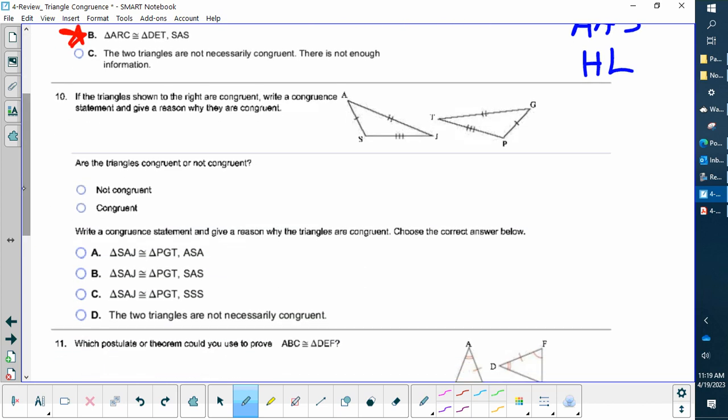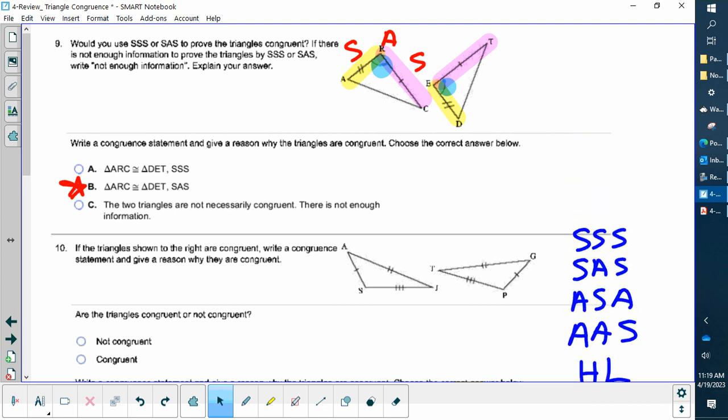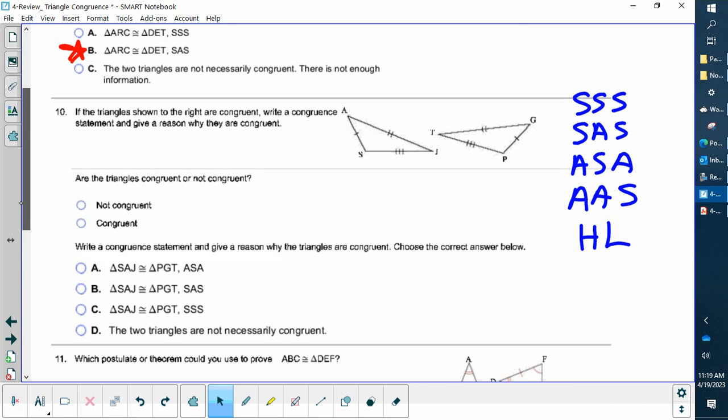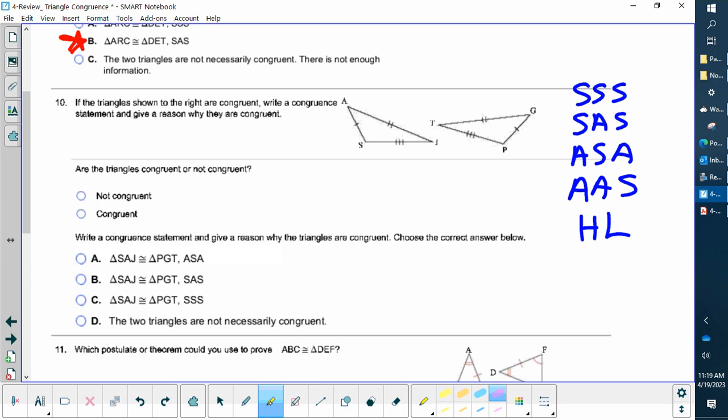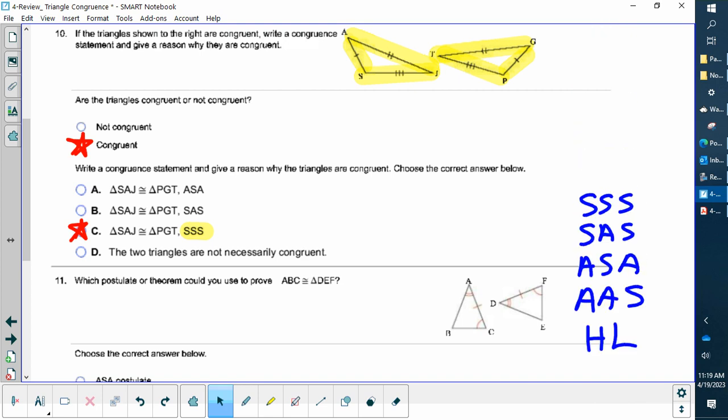Are they congruent? I'm going to slide this down so we can look at the next problem. And the answer is yes. Look at side, side, side. 1 tick mark, 1 tick mark, 2 tick marks, 2 tick marks, 3, 3. Are they congruent? Yes. Why? Because of side, side, side. Okay, I'm going to slide it down. These go quick.